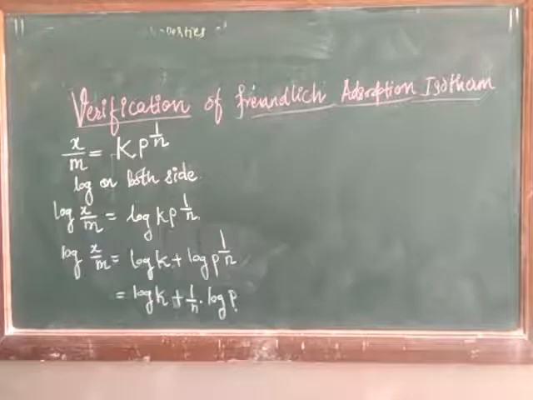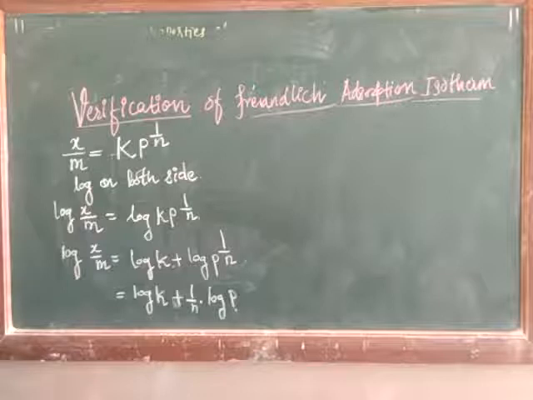Now, the above equation is the equation of a straight line. On plotting the graph of log of x upon m versus log of p, we get a straight line with slope 1 upon n and intercept log k, as shown in the figure.